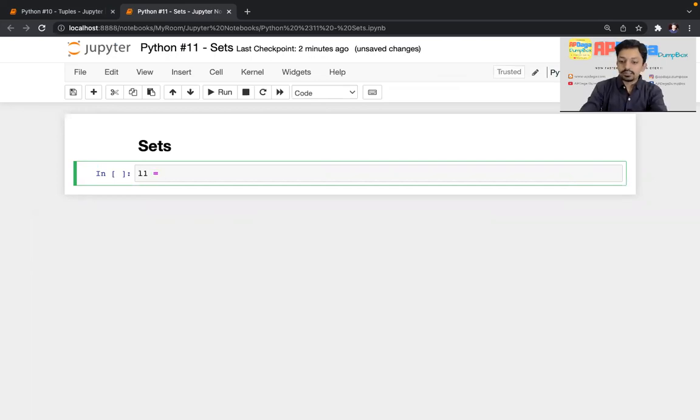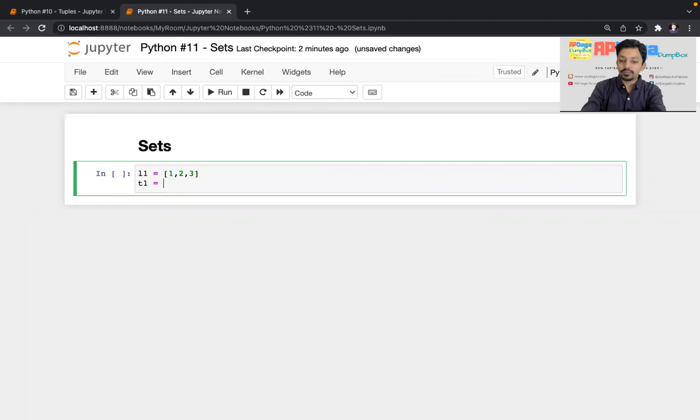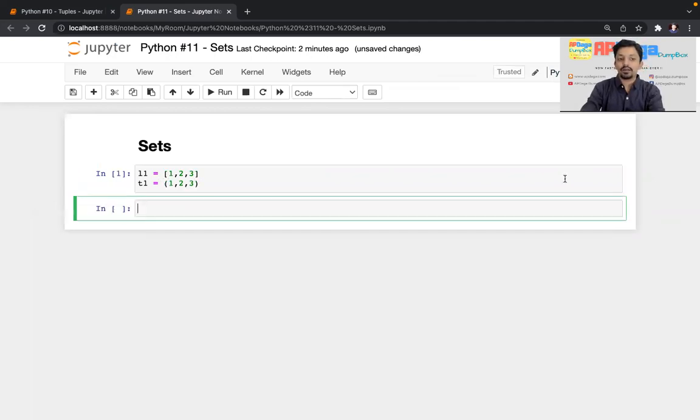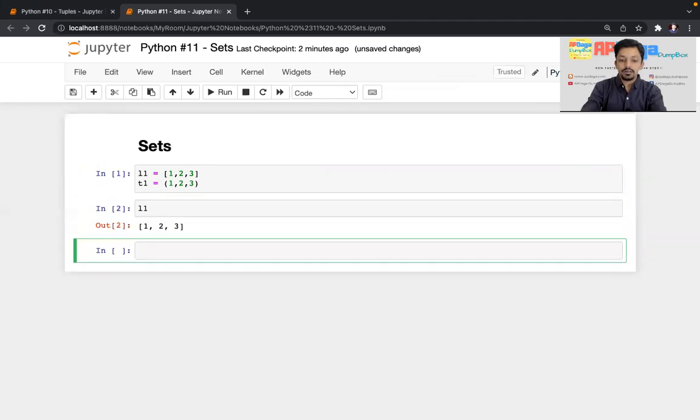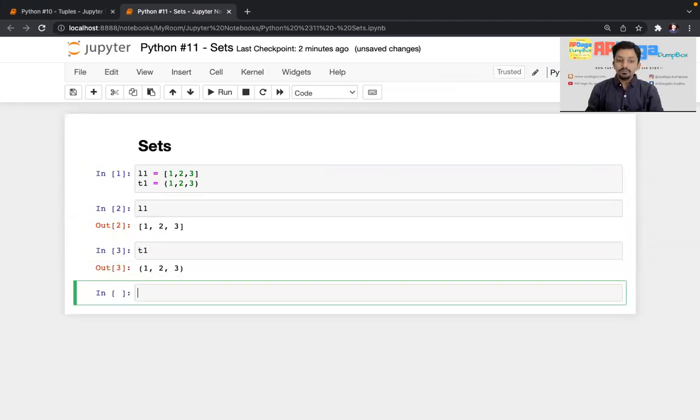I'll create a list. A list is represented by square brackets: 1, 2, 3. Tuple T1 is represented by round brackets. I'll again create 1, 2, 3. I'll create L1 and T1. This is a list and this is a tuple. Now we are talking about set.